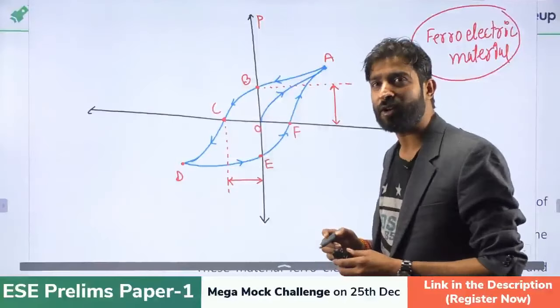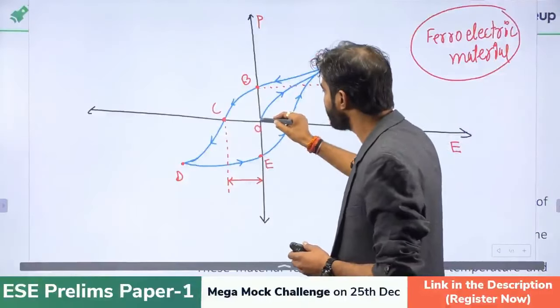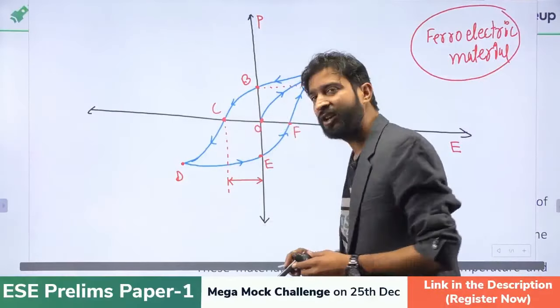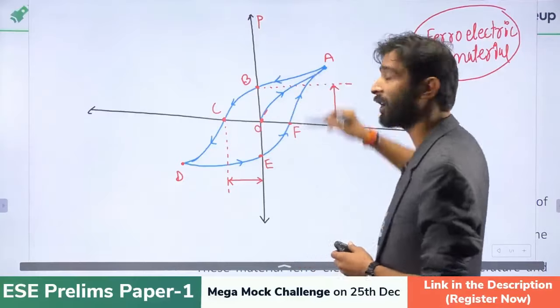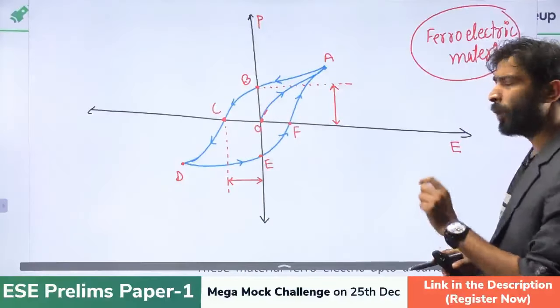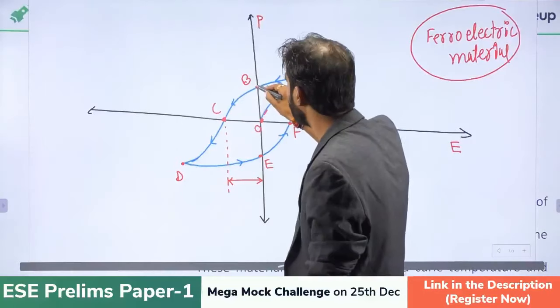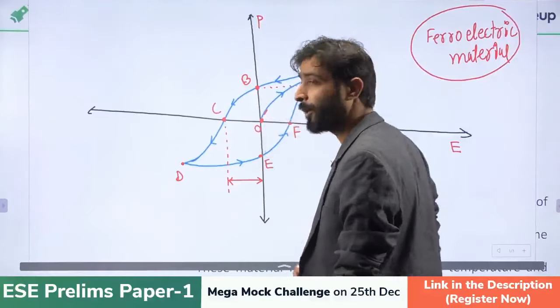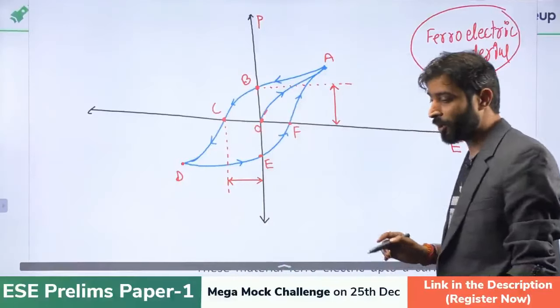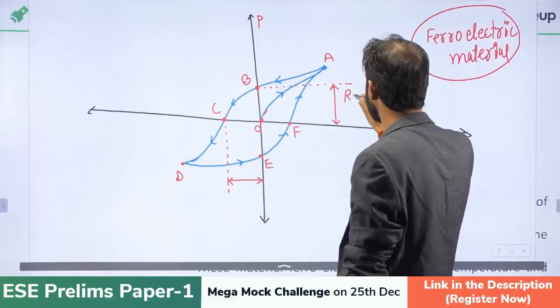What happens in the ferroelectric material? When we increase the electric field, the polarization will also increase and it will follow the path OA. But now, when we are decreasing the electric field, the polarization will also decrease, but not along the same path as OA. It will follow a different path. So when the electric field is 0, the polarization is still present. This type of polarization is called residual polarization.